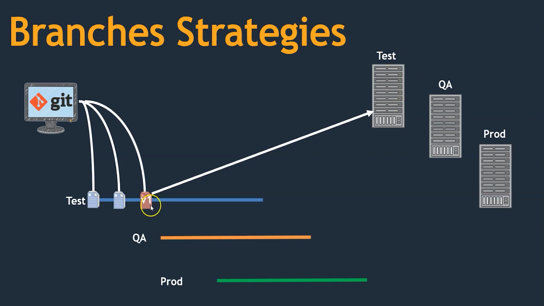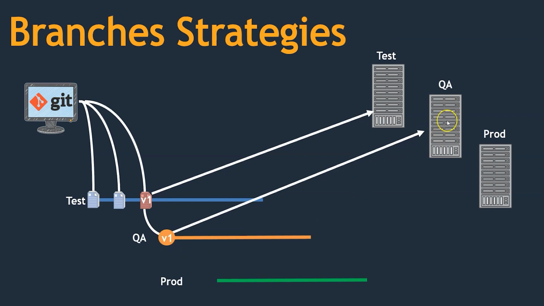I will name it version 1. Why? Because this is working code and I can use it in the quality and production systems. But if I want to deploy it on the quality system, the code should be available over here. Similarly, if I want to deploy it on the production system, the code should be available over here. Now I can pull this code onto the QA branch, and from here deploy it on the QA system. This is just to make sure that this version of the code is working fine once again.